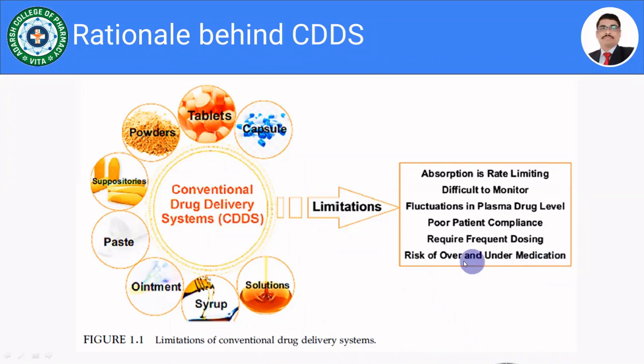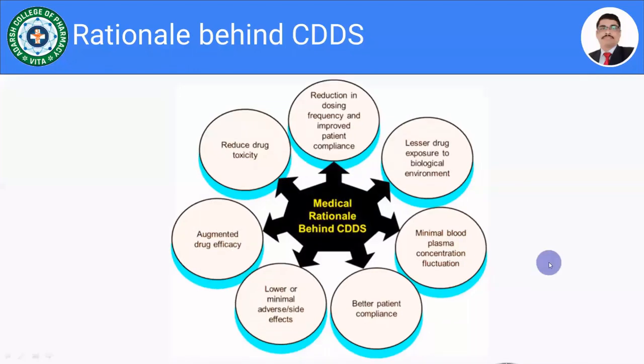There might be chances of over or under medication when we are using the conventional drug delivery system. No doubt, considering all these limitations, there is a need to develop a formulation so that we can avoid all these limitations of the conventional drug delivery system.